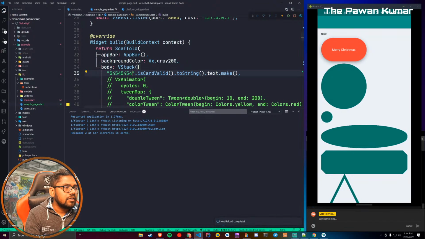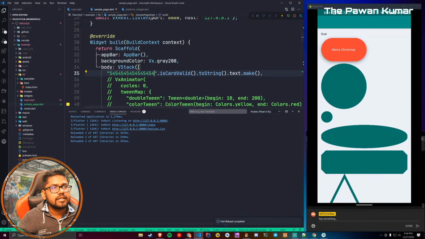54545454, 8 times, I guess. And you can see it is saying that this is a valid card. If I remove a 4 from here, it will say false. So it is a false card, and this is a true card.